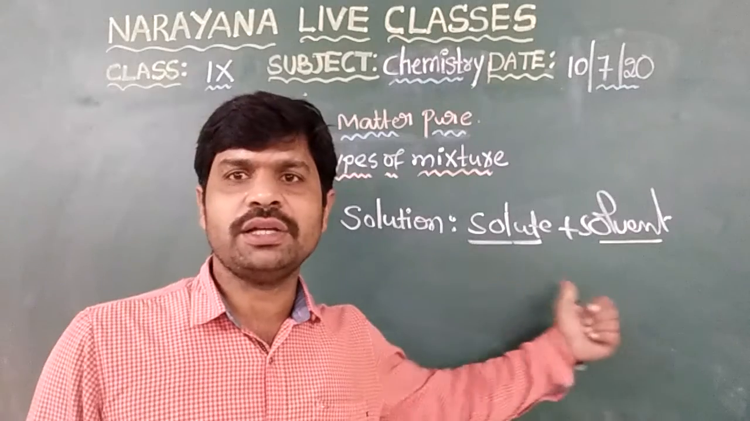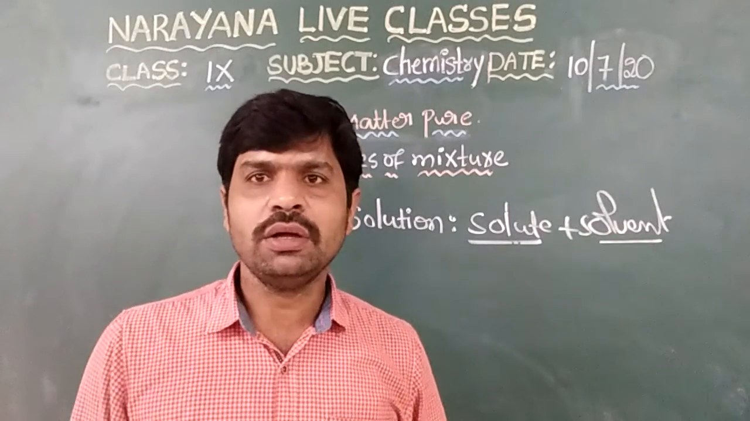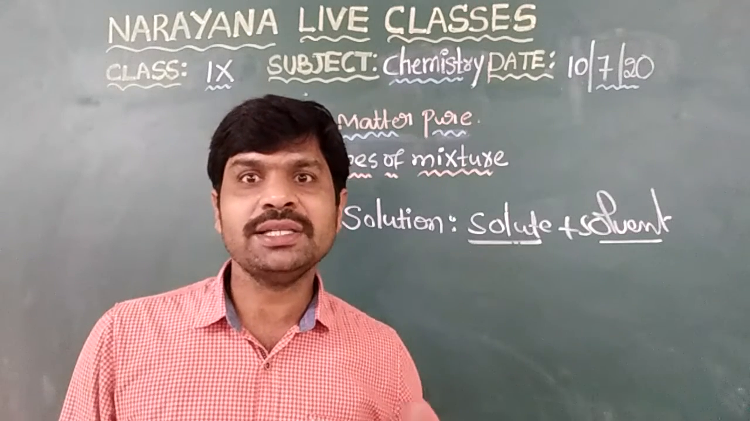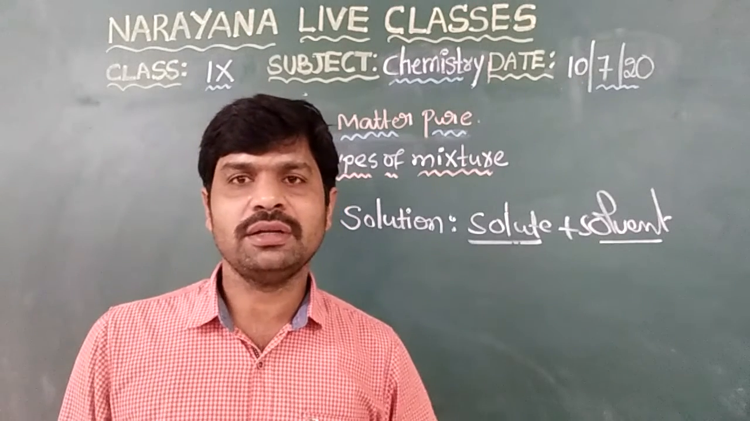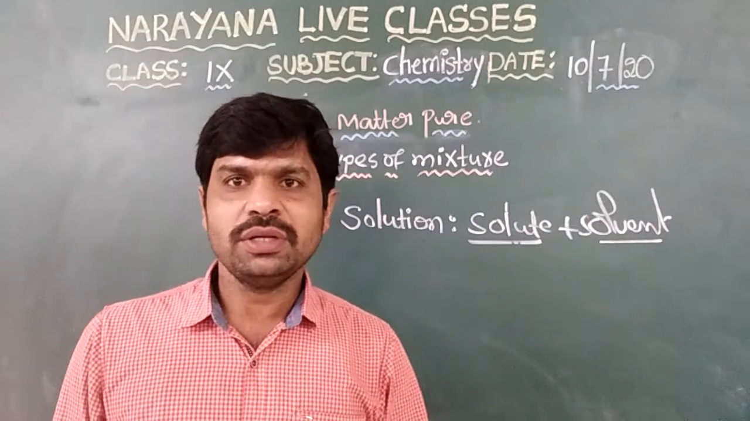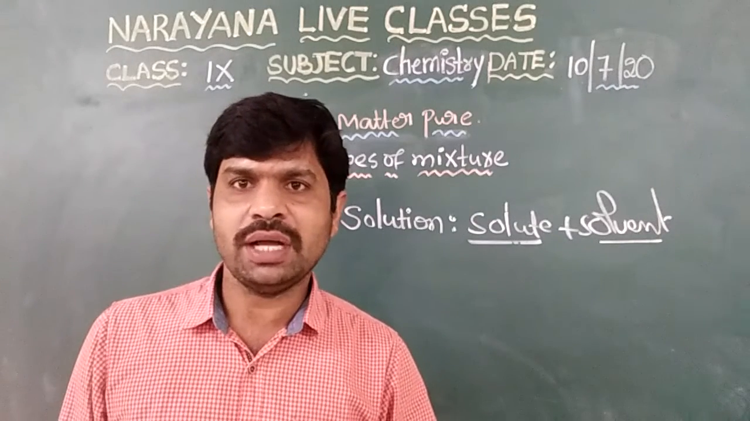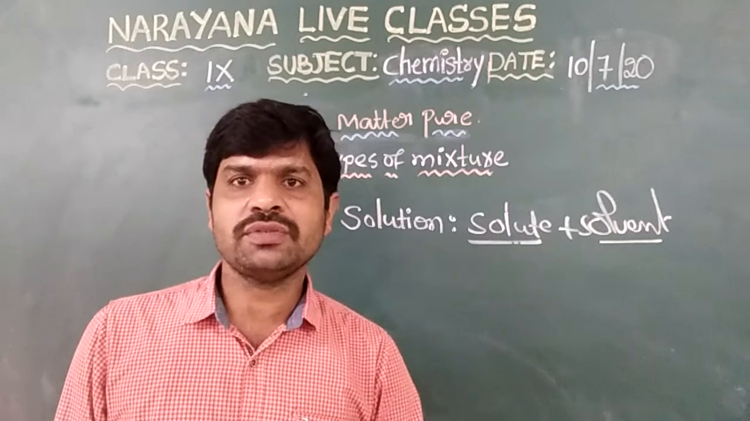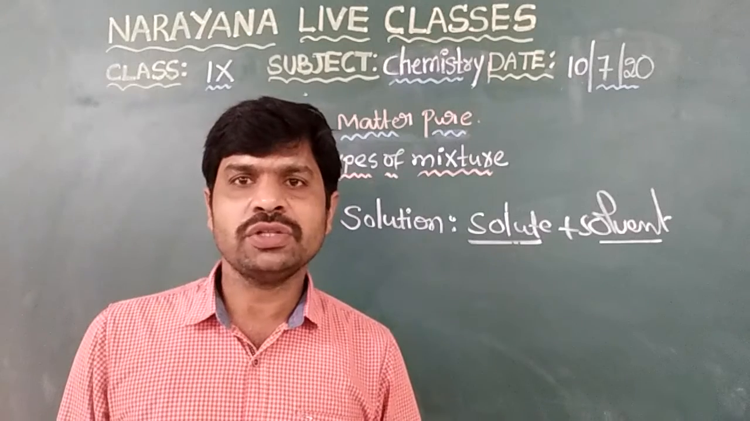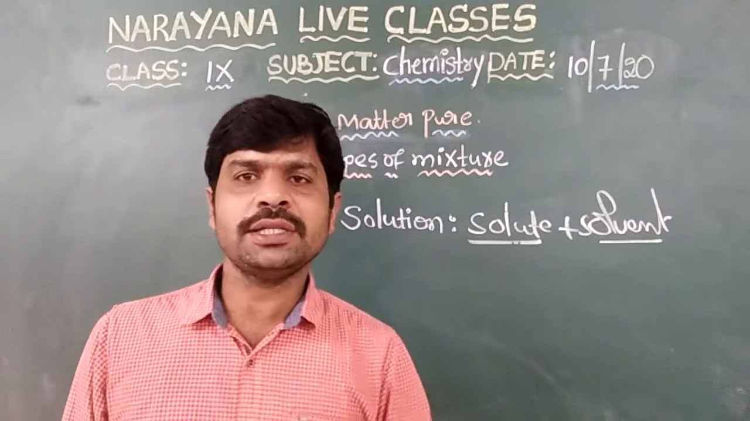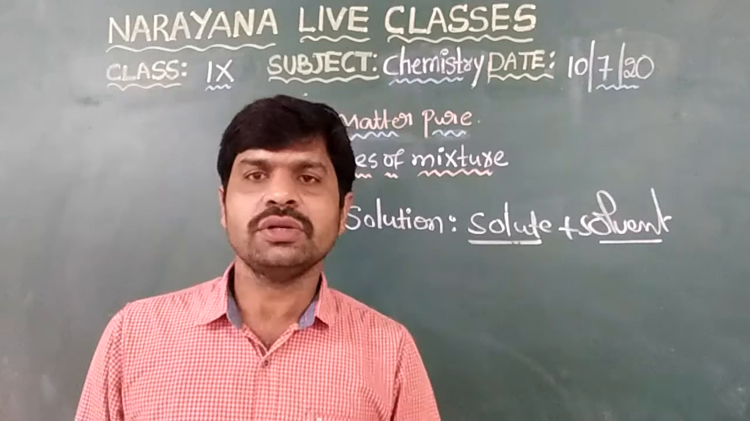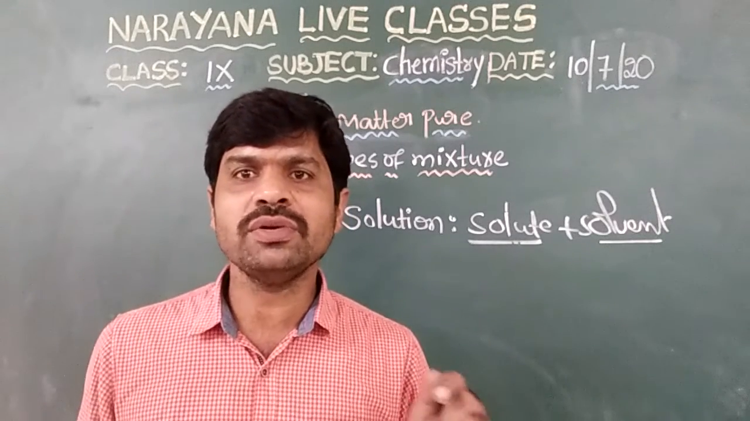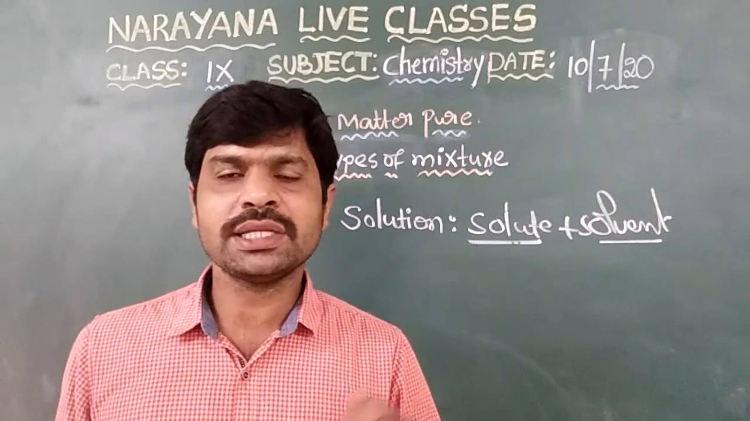Next, what is a solution? The homogeneous mixture of solute and solvent is said to be a solution. Homogeneous mixture means the solute completely disappears after thorough mixing. Such a mixture is called a solution. I repeat, what is a solution? The homogeneous mixture of solute and solvent is said to be a solution, where the complete solute dissolves in the solution, right? We cannot separate any more solute by using filter paper or sieving.